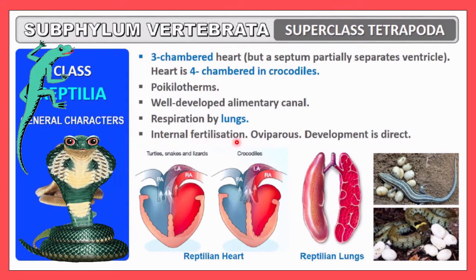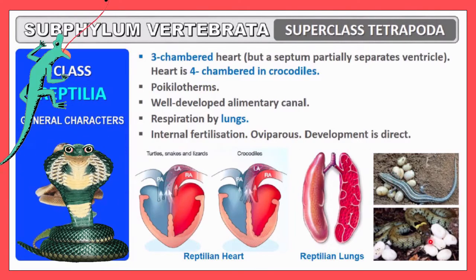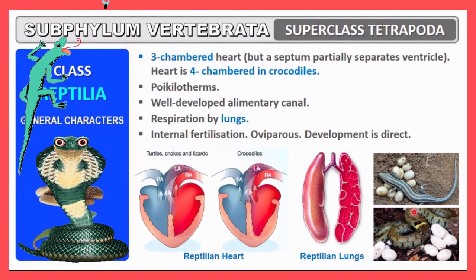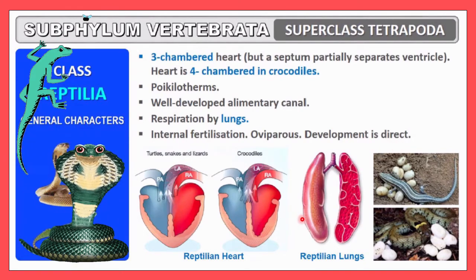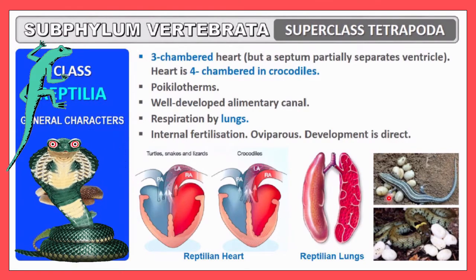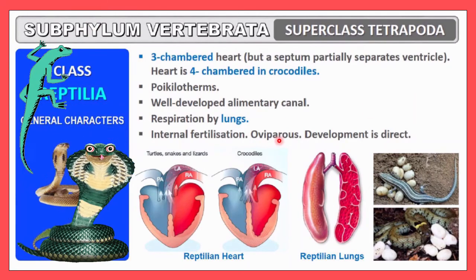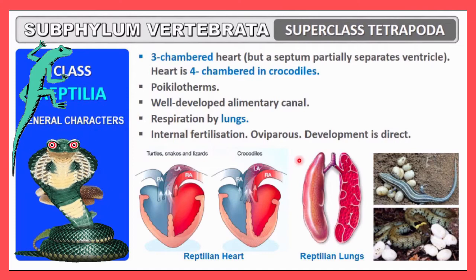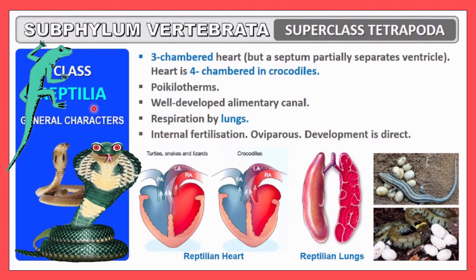Internal fertilization is observed here. They are oviparous, they can lay eggs. Here you can see the egg photograph. Development is totally direct. So here you can see reptilian lungs, egg-laying capacity, and that is oviparous. Internal fertilization, development is direct. So these are all about the reptilia.